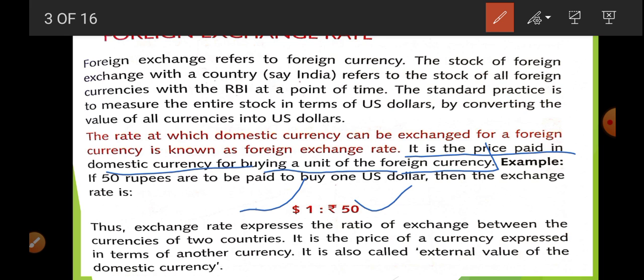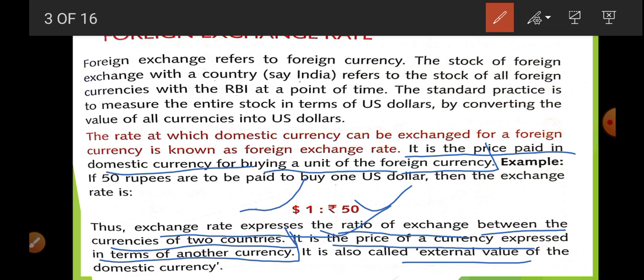Now here is one more. Exchange rate expresses the ratio of exchange between the currencies of two countries. You can write it in this way also: it is the price of a currency expressed in terms of another currency. So it is also called the external value of domestic currency. So foreign exchange rate is always related to what? External value of the currency.